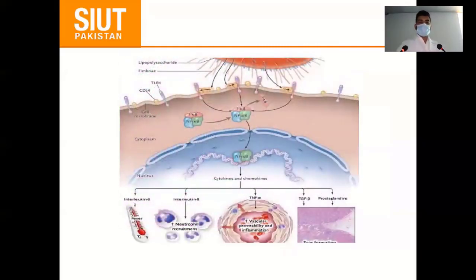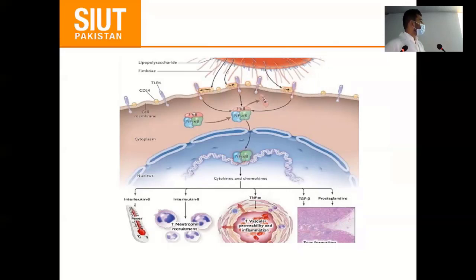So this is the pathogenesis, and here this is the E. coli. It has the fimbriae and the lipopolysaccharide. These basically adhere to the mucosa of the urothelium. This is the cell membrane, the lipid bilayer. This is the cytoplasm, and this is the nucleus. This lipopolysaccharide is attached to the CD14, and that activates the toll-like receptors. These toll-like receptors further migrate nuclear factor into the nucleus, where inflammatory markers, cytokines and chemokines are initiated.